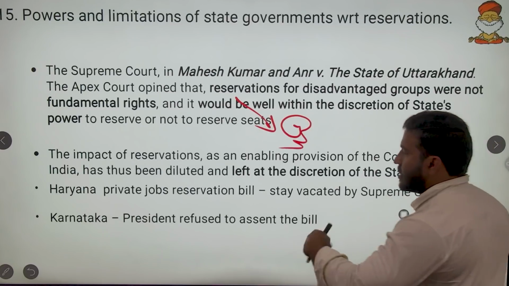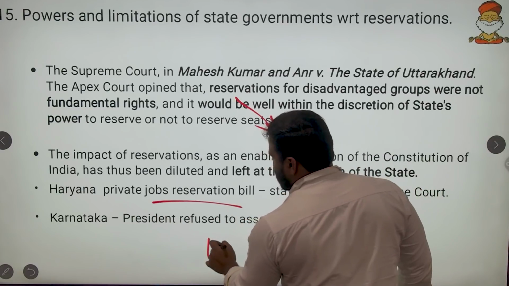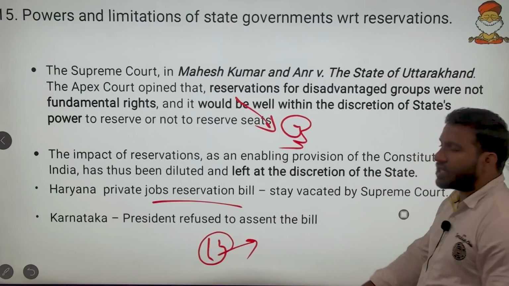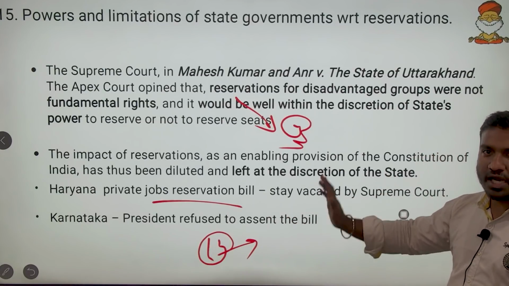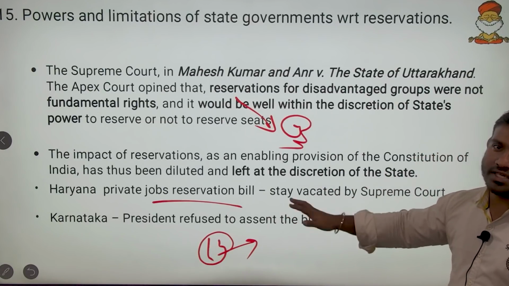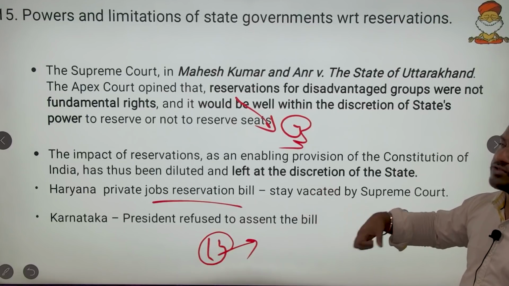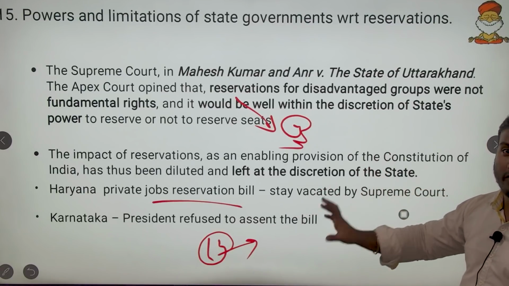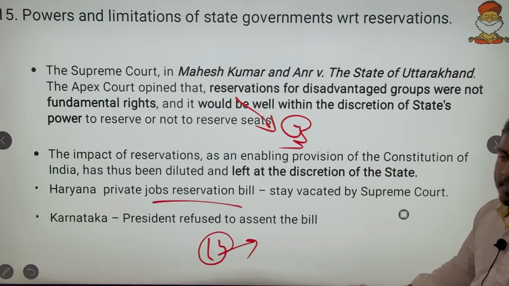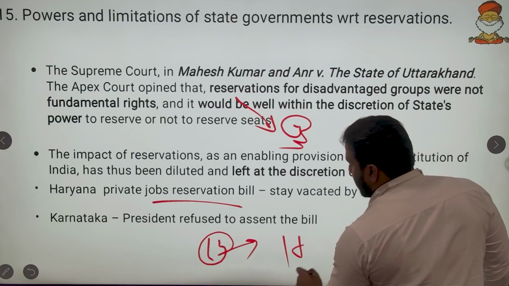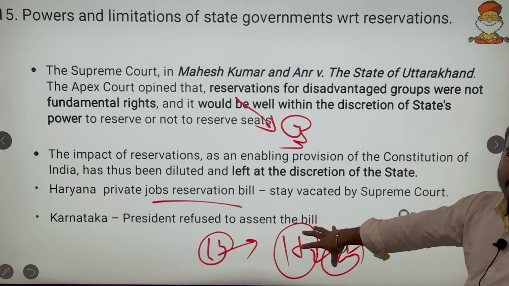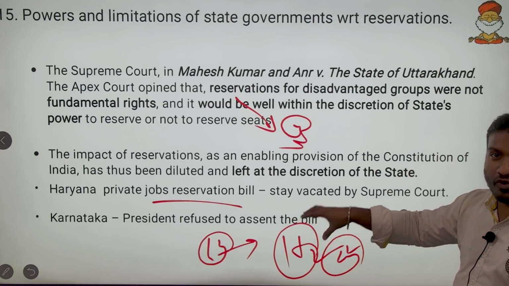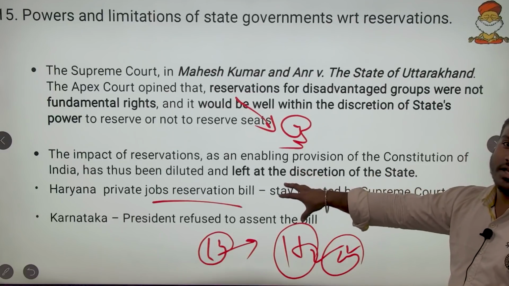Now if you take the Haryana reservation bill, it was stayed by the Punjab and Haryana High Court, Chandigarh, and the Supreme Court vacated that stay. It said no, you can go ahead with the reservation. Why? Because the High Court failed to give any evidence against the case. It didn't give any evidence to prove that this violated the constitution.